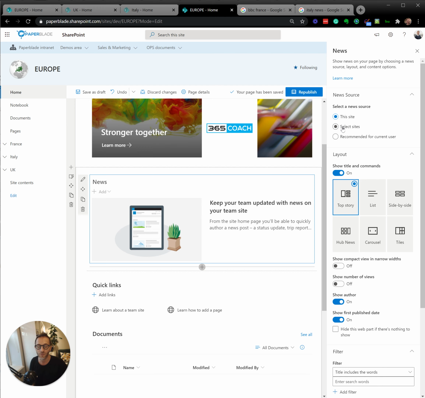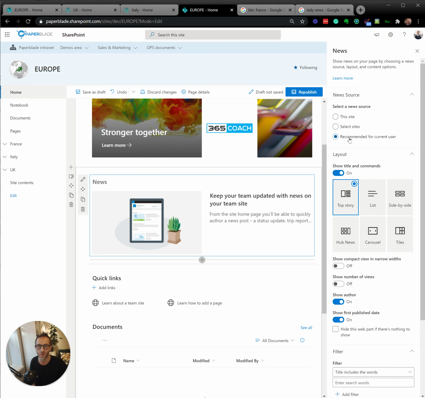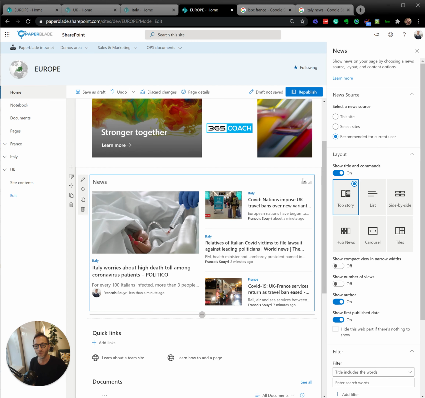So first I could do selected sites, or I like this one, recommended for current user. So it means that it's going to show me news all over SharePoint that are recommended to me because it's only the ones I have access to, but it's also recommended because it's using every kind of information I'm accessing in SharePoint and saying, oh, well, actually, you frequent this human resource site all the time, so I'm going to push you some news of human resource. So that's actually the interest.